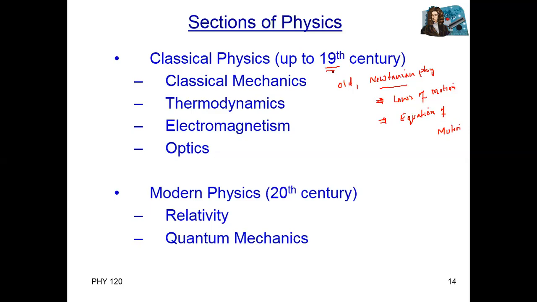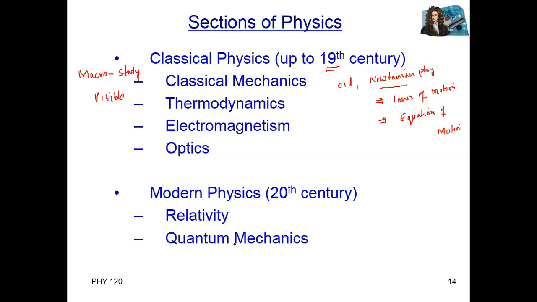Okay, what was the main thing? What was different? Why is classical physics different from modern physics? In classical physics, we study macro bodies. Macro study means, for example, all those objects which are in the visible range, like we see all around us.